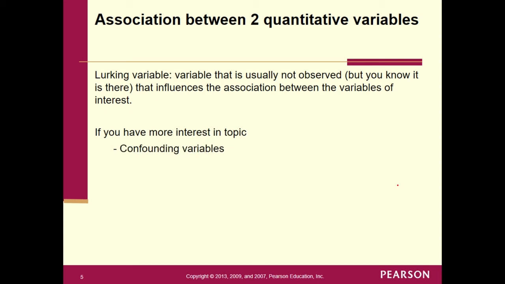Those are variables that we actually do measure, so we know they're there. We want to see what kind of influence they have on the variables, but they're being measured. If you want to take it even a step further, you can look at what's called Simpson's paradox. Anyway, that's the end of this section.